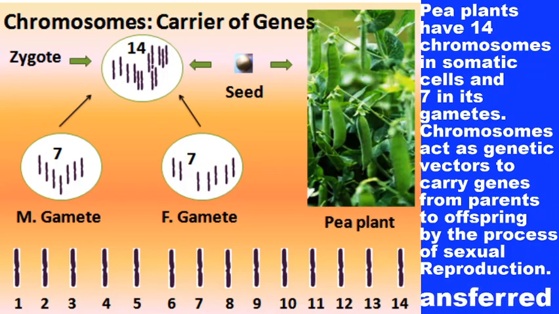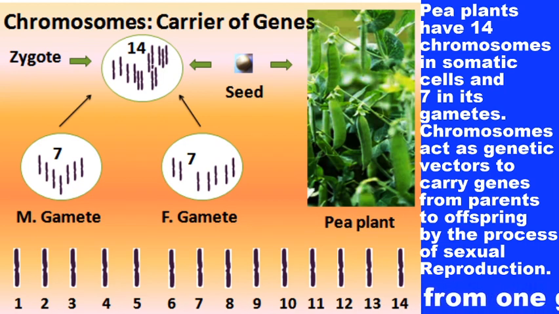Now, come to the pea plants. Mendel's experiment was carried out on pea plant. Mendel selected pea plant for his genetic experiments. Why did Mendel choose pea plant for genetic experiments?